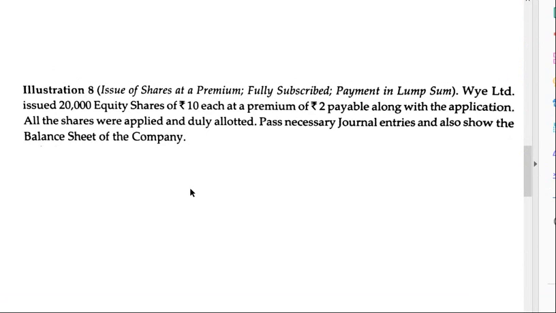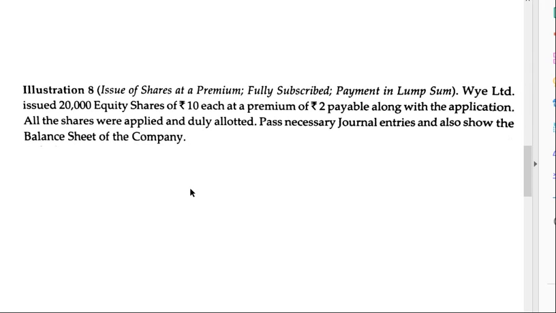Now, how to deal with this practically? Let's see a practical problem. Y Limited issued 20,000 equity shares of rupees 10 each at a premium of rupees 2 payable along with the application. All the shares were applied for and duly allotted. Pass necessary journal entries and also show the balance sheet of the company.